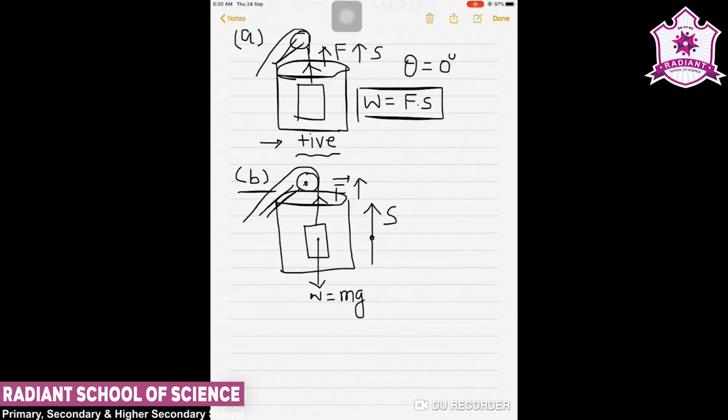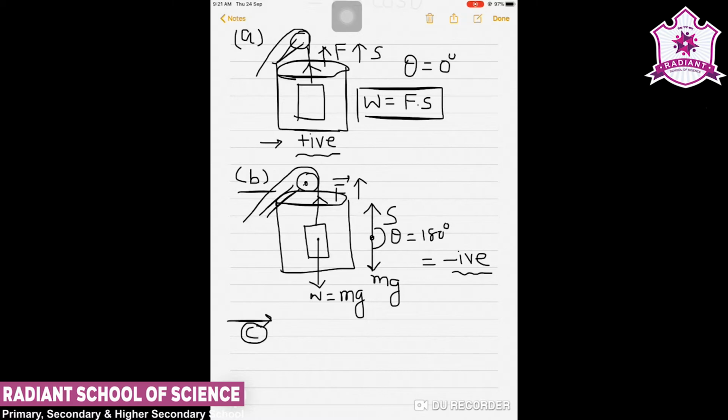So obviously the bucket moves in a direction opposite to the gravitational force, because the displacement is in the upward direction while the gravitational force is in a downward direction, and the angle between them will be 180. If the angle is 180, then cos 180 is negative, and so it will be a negative work done. So the work done will be negative in case number 2.